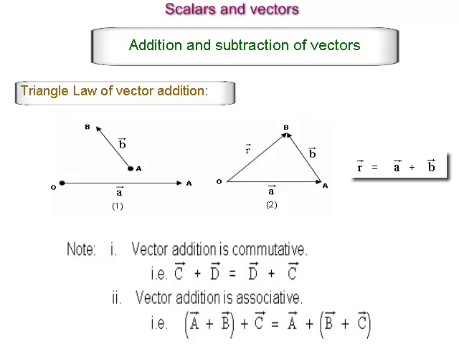Note, vector addition is commutative, that is, vector C plus vector D is equal to vector D plus vector C. Vector addition is associative, that is, bracket vector A plus vector B bracket complete plus vector C is equal to vector A plus bracket vector B plus vector C bracket complete.